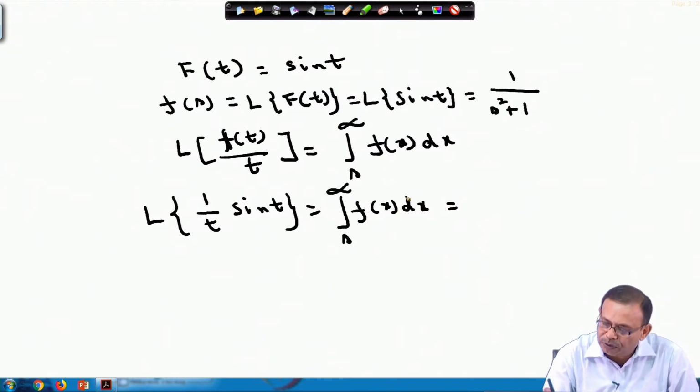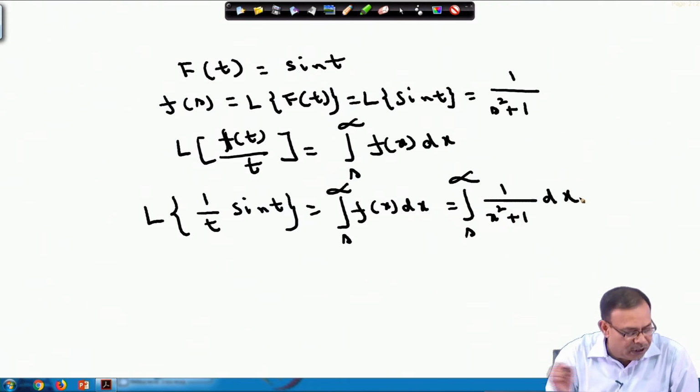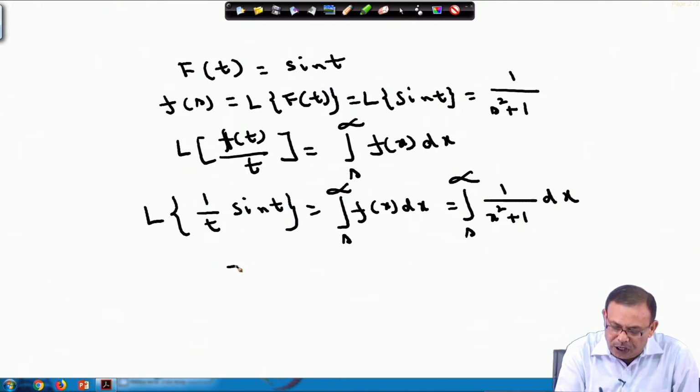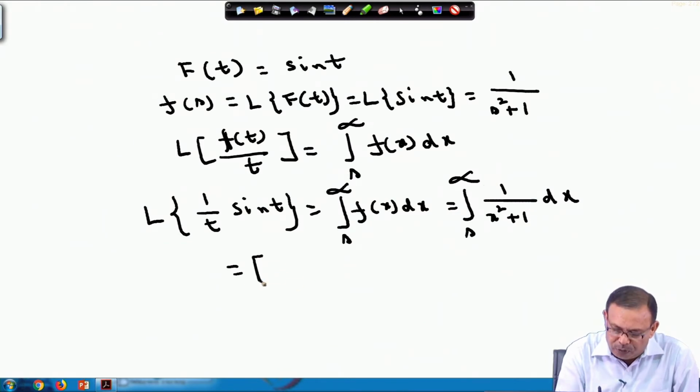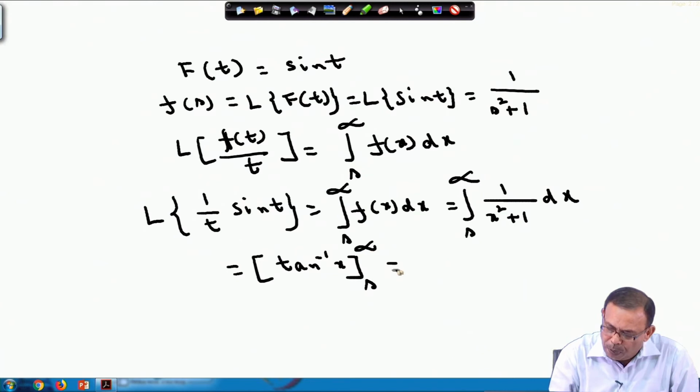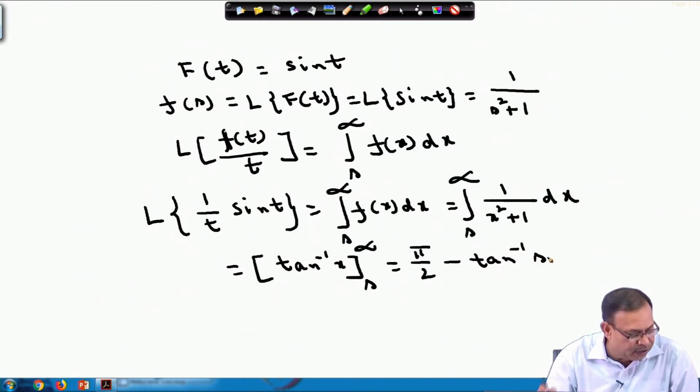So, it becomes integral s to infinity 1 by x square plus 1 dx, and the integral value is tan inverse x, very well known, for dx by x square plus 1. So, it becomes tan inverse x from s to infinity. If I put the limits, tan inverse infinity is pi by 2 minus tan inverse s.